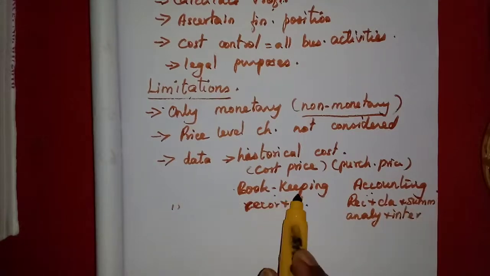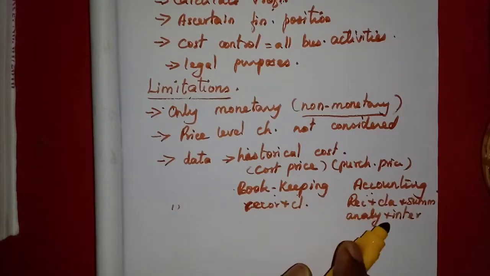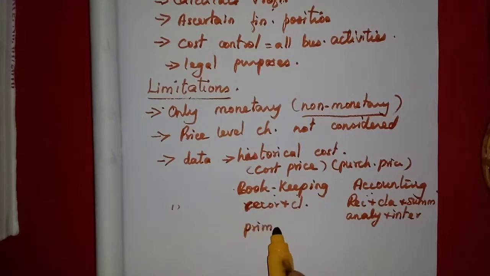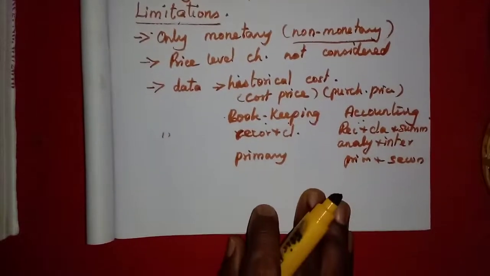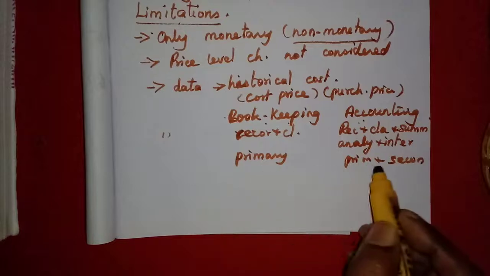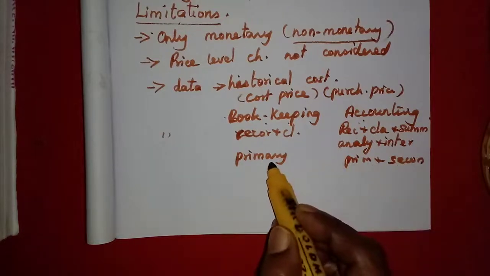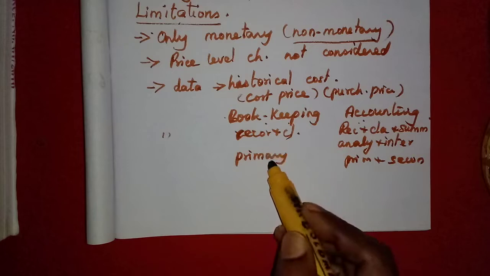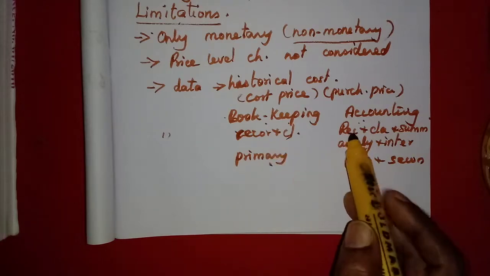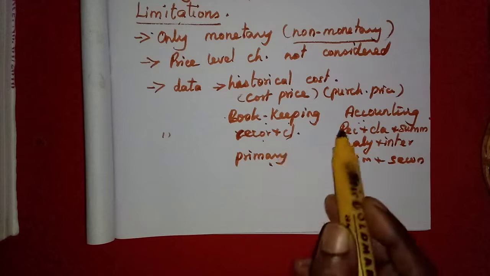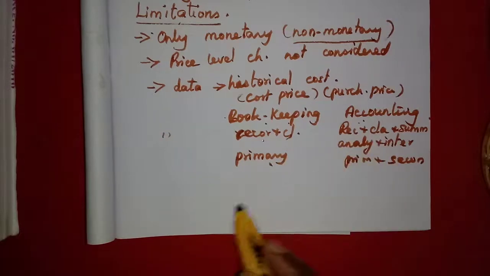So we can say bookkeeping is a part of accounting. We already studied that bookkeeping is the primary stage of accounting, the first stage. Accounting includes this primary as well as the secondary stage. In bookkeeping we do only recording and classifying, that is called the primary stage of accounting. Accounting includes this, so it is the primary as well as the secondary stage.